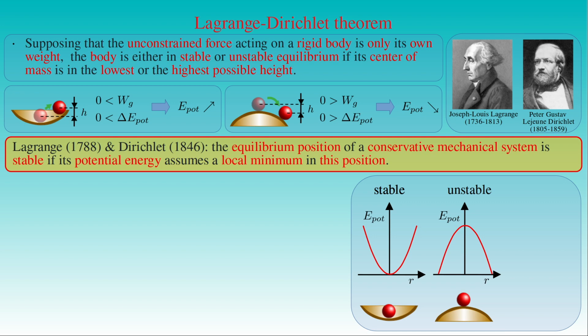For any small displacement of the ball rolling over the bowl, the center of mass of the ball approaches the reference level. As a result, the potential energy of the ball is less than the maximum attained on the top of the bowl, and the ball has an unstable equilibrium there.